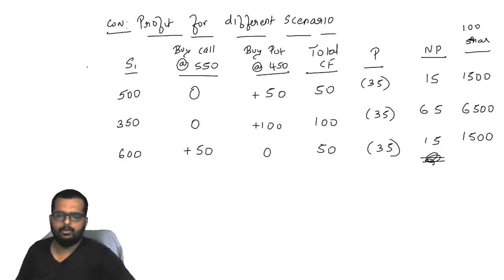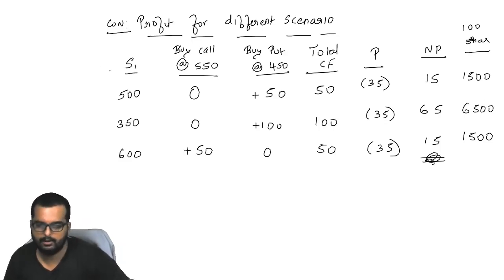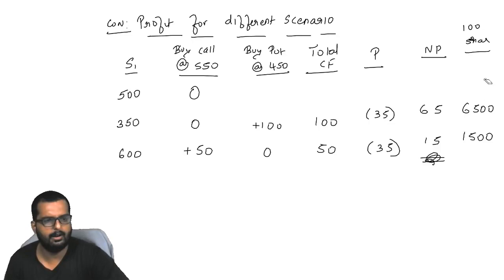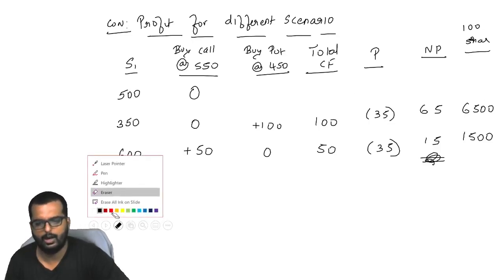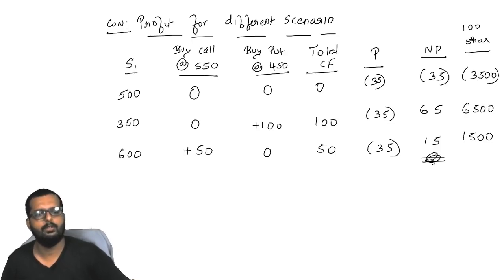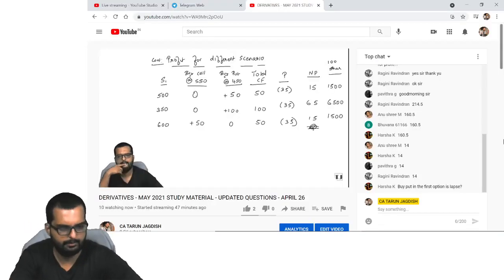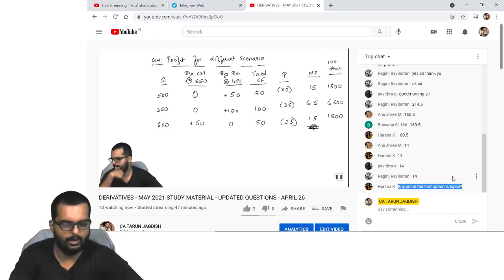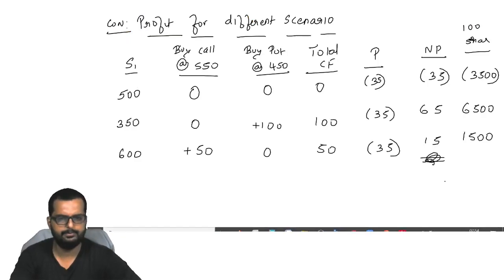One minute, one minute. Outside market, I can sell for 500. Friends, I have made a mistake. One minute, I have made a mistake here. Let me correct it. This is wrong. Right to sell at 450. Outside market, if I can sell for 500, what will I do? I will lapse. So here it will be lapse. Cash flow will be 0. It will be 35 here. Net loss will be 35 minus 3500. Yes, this is the right answer, friends. Thank you, Harsha, for the correction.